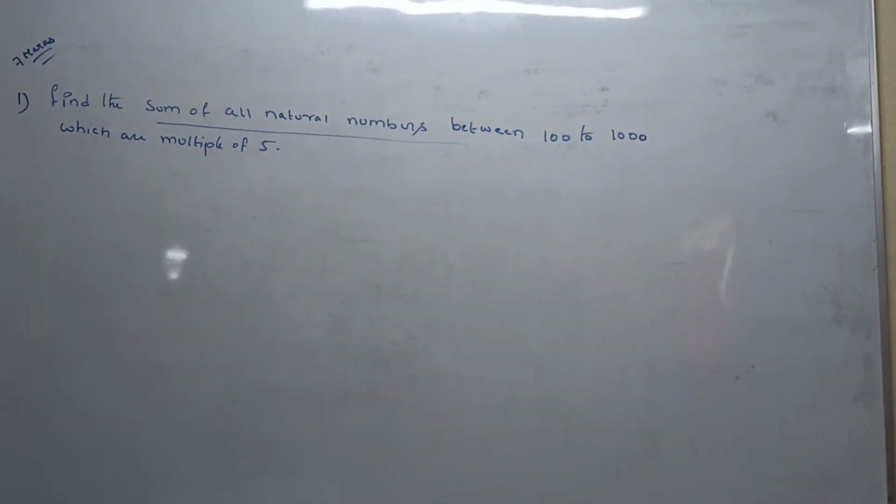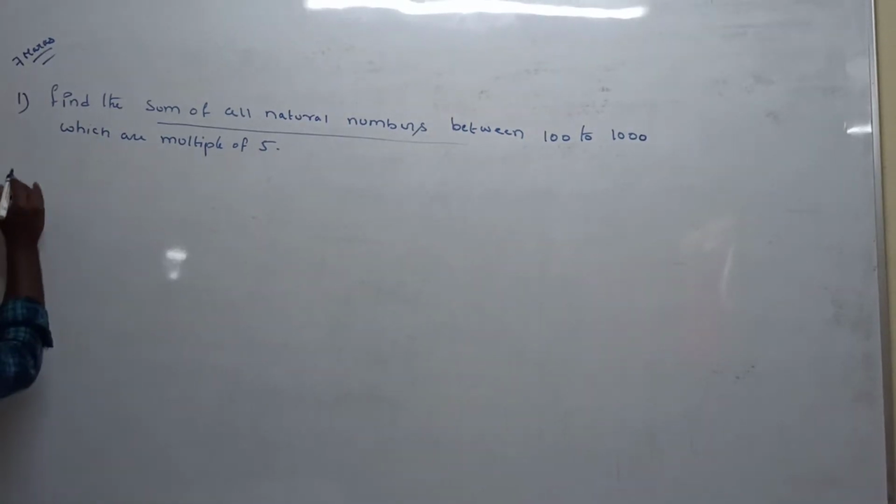First of all, you should write the elements in between 100 to 1000 which are multiples of 5. After that, we need to find the n value. After that, calculate the sum of all natural numbers. Solution. Next one, what is given?